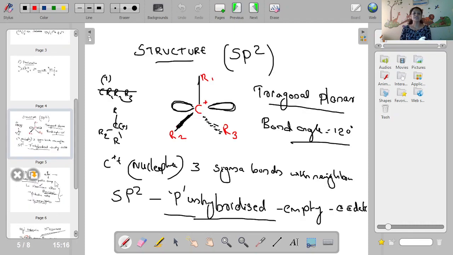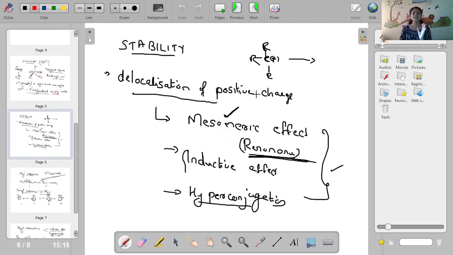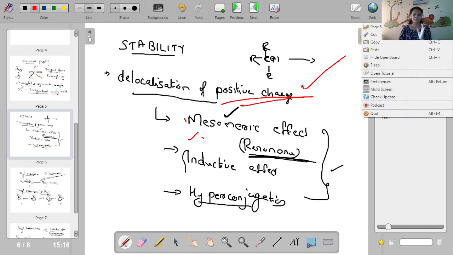Then structure: sp2 hybridized, 120-degree bond angle, and the unhybridized, empty p orbital makes it electron deficient. Then stability is mainly by delocalization of positive charge, and mesomeric effect is more important. Compounds with the mesomeric effect are more stable than others, therefore allyl and benzyl are said to be more stable.